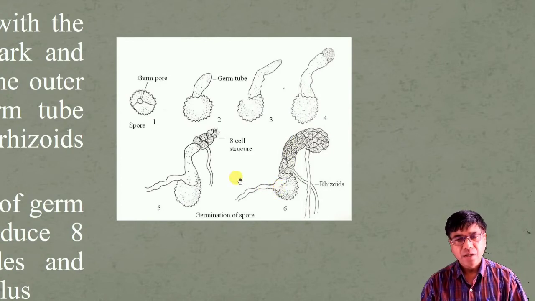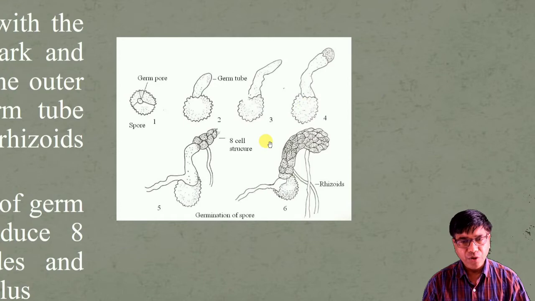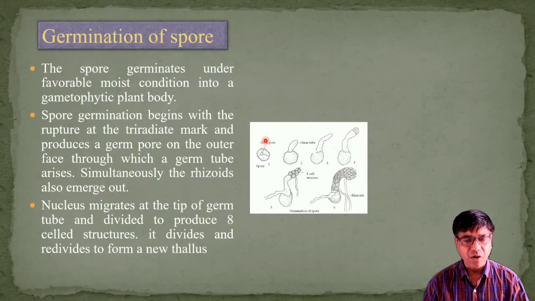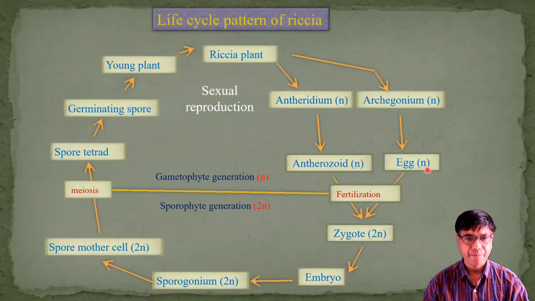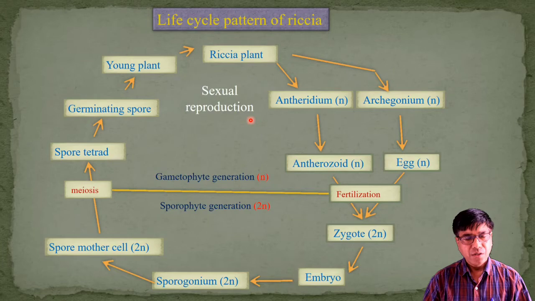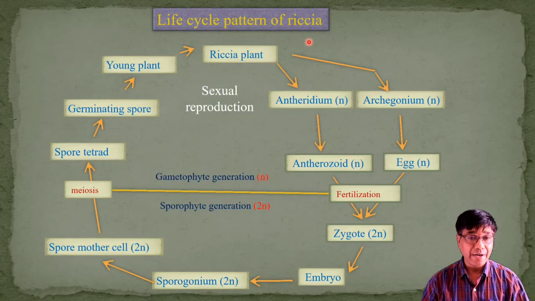So student, now we are going to study the last topic of the lecture, that is life cycle pattern of Riccia. You can see that this is a mind map. So let's study it.